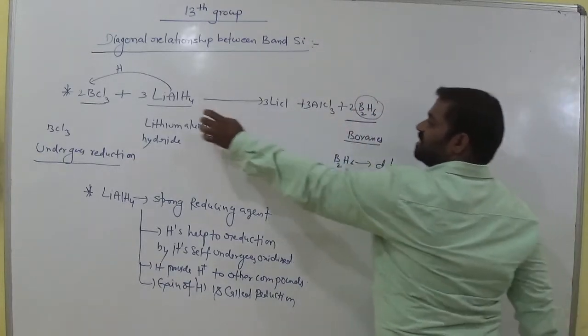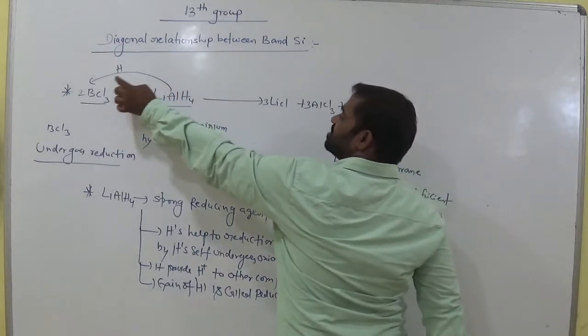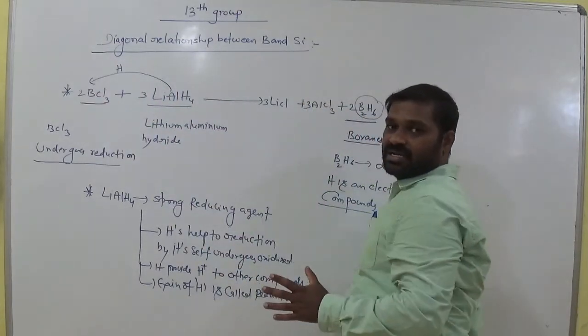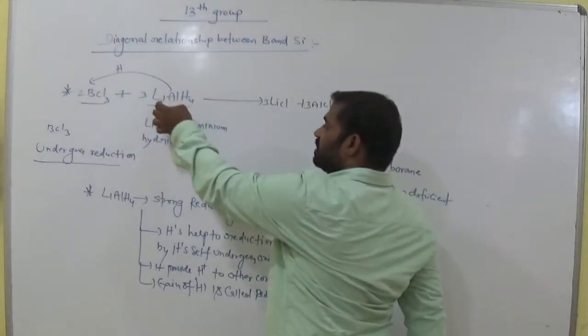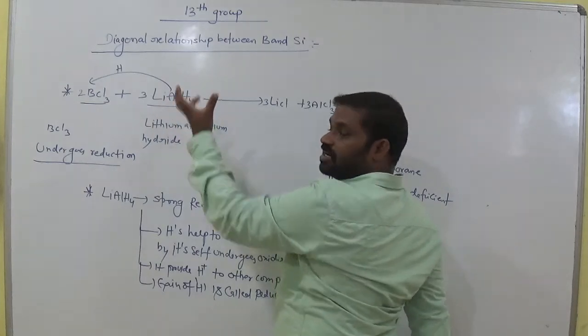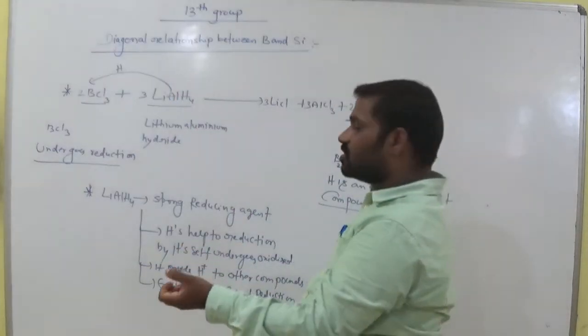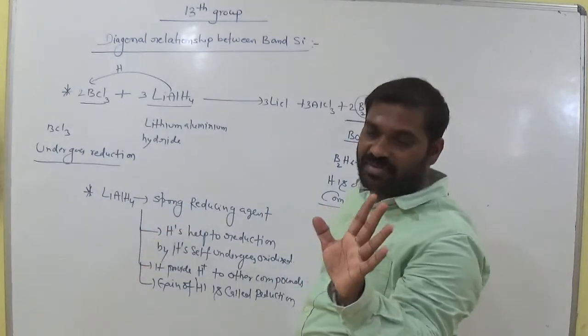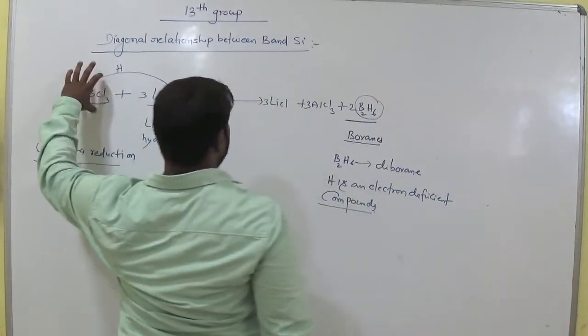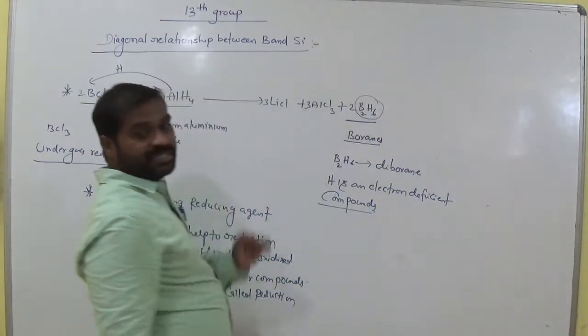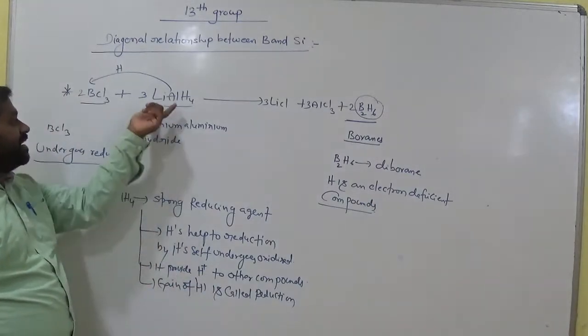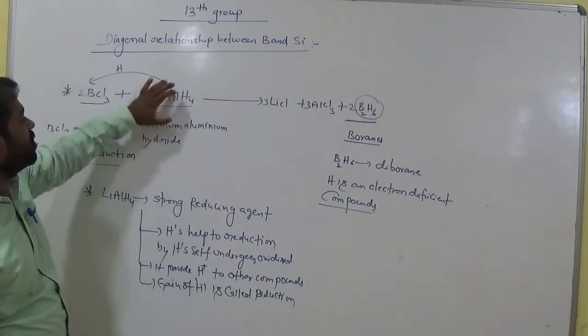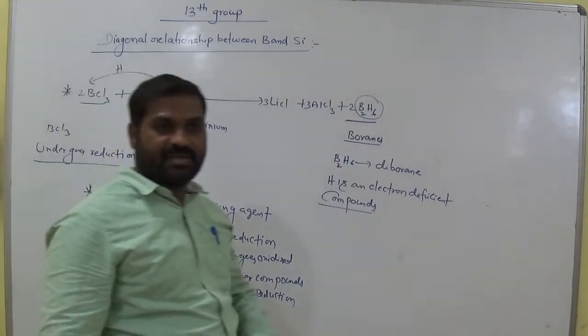Here lithium aluminium hydride helps the reduction of boron trichloride. Clear? Lithium aluminium hydride loses hydrogen, so it undergoes oxidation. Loss of hydrogen means oxidation. Remember this. Boron trichloride clearly undergoes reduction with the help of lithium aluminium hydride, so it is called a reducing agent. Remember this point.